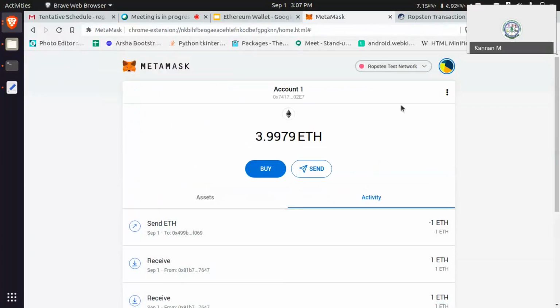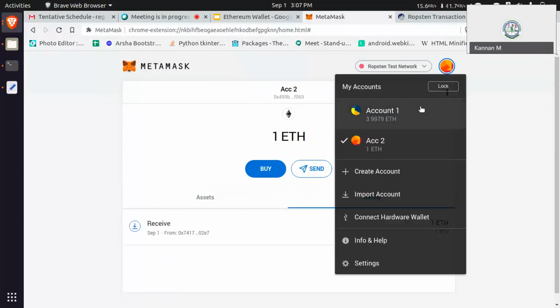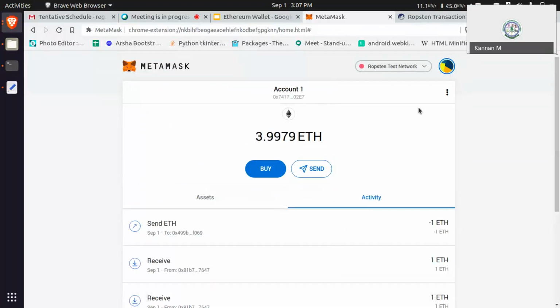Excuse me, sir. After creating another account, when I'm requesting ether, it is showing that the user is greedy and already has too much ether. Yeah, that's it. Per IP, per hour, you can get only 5 test tokens, test Ethereums. You can't get more. So just try transferring between your two accounts, like account one to account two, 1 ether, and let me know if you are facing any issue.